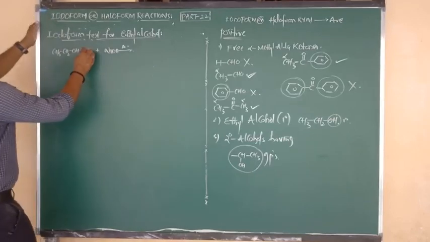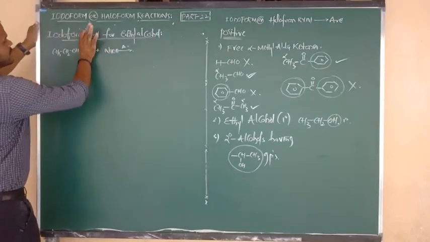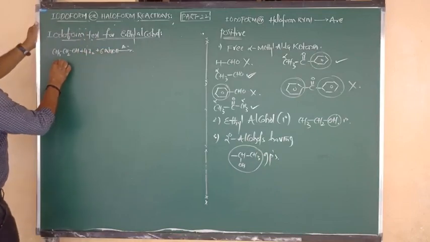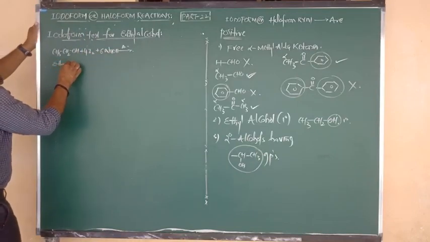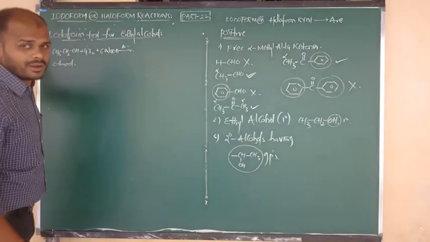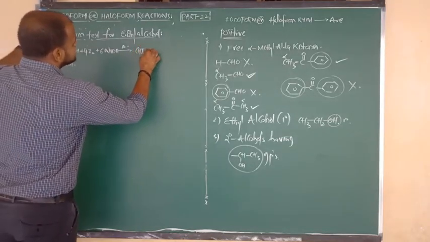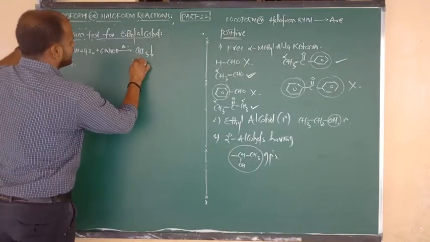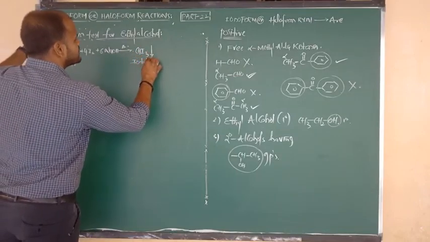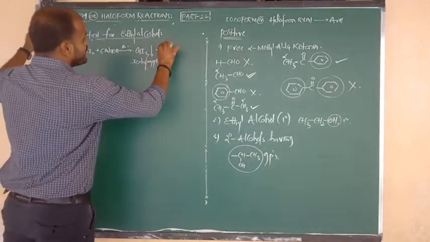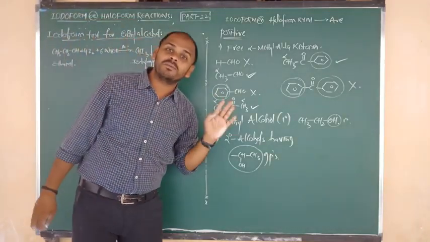Good. So how many moles? 4 moles iodine, and alkali how many moles? 6 moles. So this is ethyl alcohol, or we can say ethanol. It is the example of what? Primary alcohol. What are we getting now? Iodoform, CHI3. Yes, here also we are getting iodoform precipitate. Which color precipitate? Yellow precipitate. And also we are getting the same products, salts of carboxylic acid.